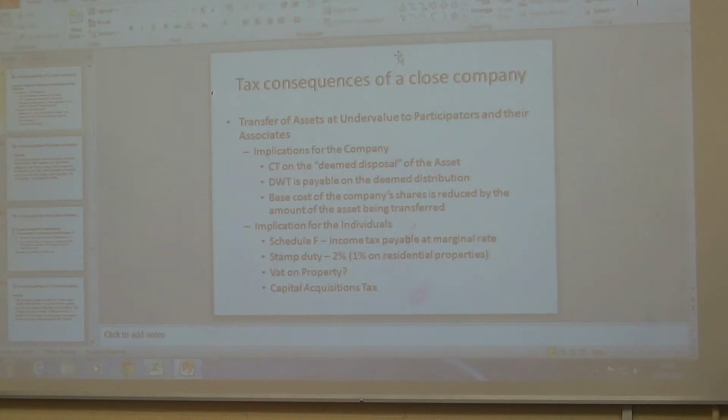We go through that again? Okay, so you've got the 100, so the building is 100,000. If the company was to sell that building in the morning to a stranger, they get 100,000 for it. But they've sold it, that's the deemed disposal, okay? Then if they were to sell it to the shareholder, they only got 40,000 for it, but they have to pay the capital gains tax on the top of 100,000. The 40,000 is ignored. Okay?